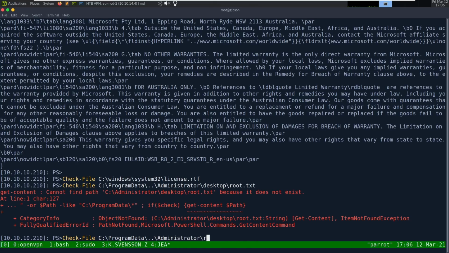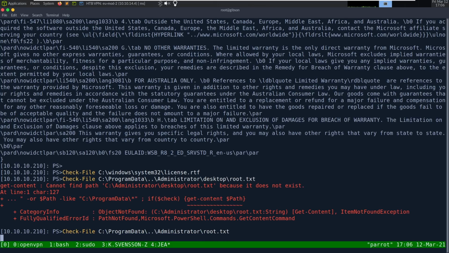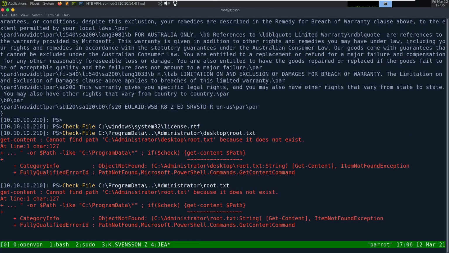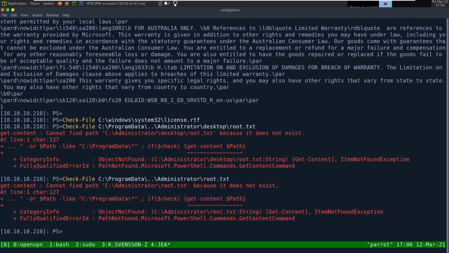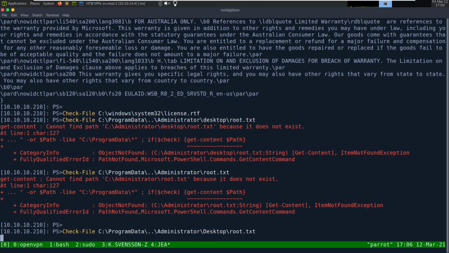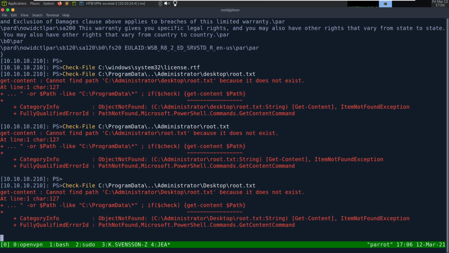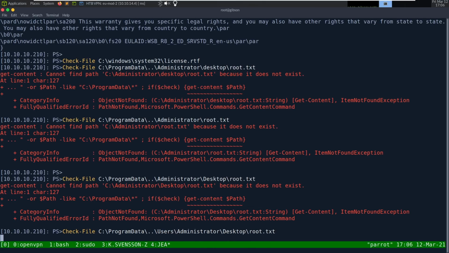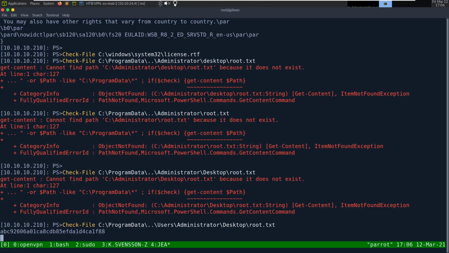Administrator root.txt does not exist. Let's try desktop. Oh, I did ProgramData and I need users. There we go. And we can get the flag this way. I don't think there's a way to actually get his password or anything to log in and get a shell. So that's unfortunate, but at least we got the root flag.